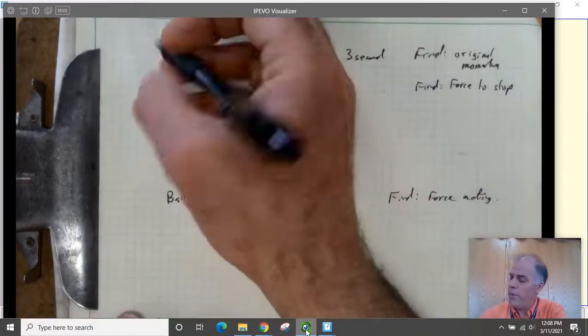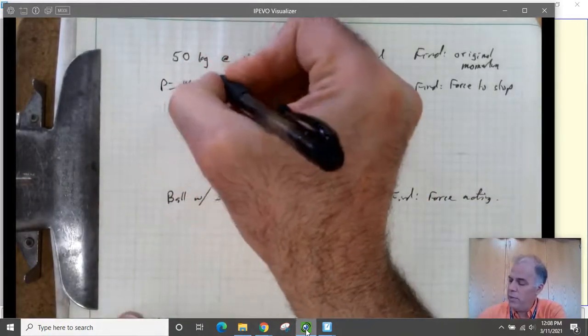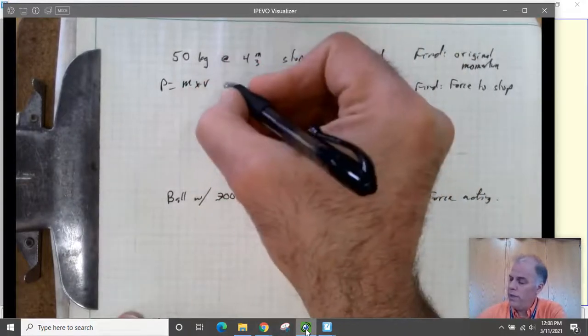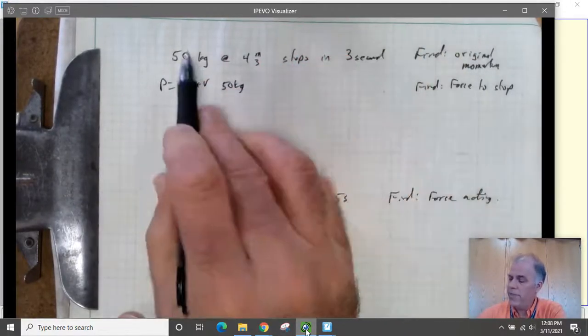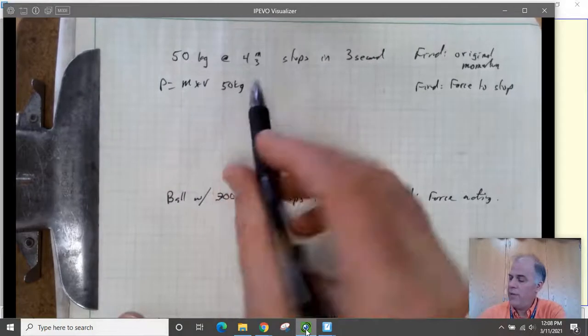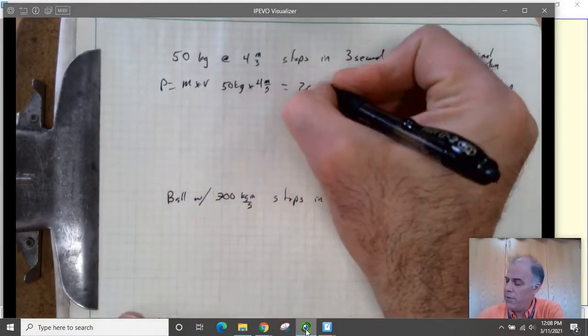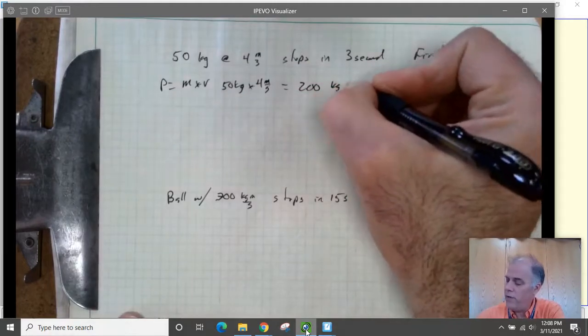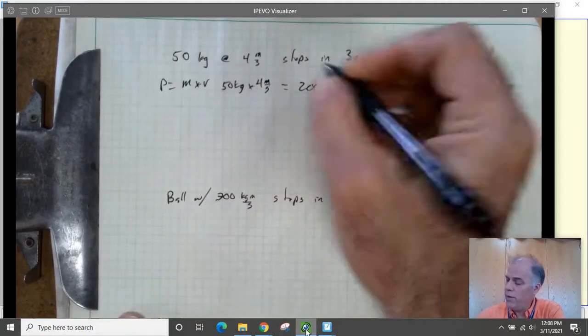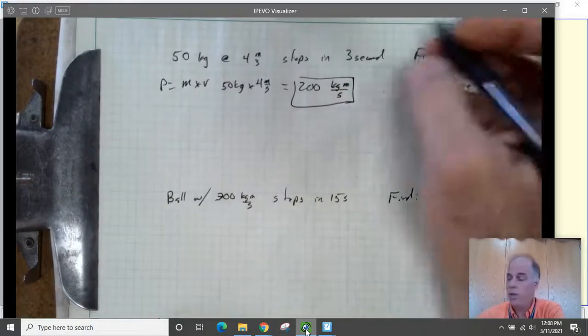So first, for the momentum, P equals M times V, which is 50 kilograms. That's the mass we were given, times the velocity, which is 4 meters per second. So that comes out to be 200 units of momentum, 200 kilogram meters per second. That is the original momentum.